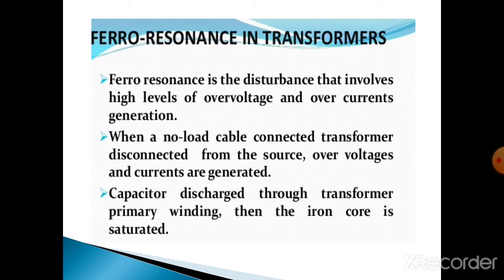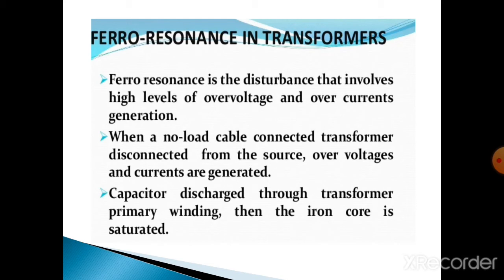Next one is the ferroresonance condition. In this condition, resonance is caused by high transient voltage in the power system. This is usual of a transmission line. The capacitance is very small, so resonance rarely occurs in the power system at normal frequency ranges. Ferroresonance is a disturbance that involves high levels of overvoltages and overcurrents being generated. Okay, this is the main thing.